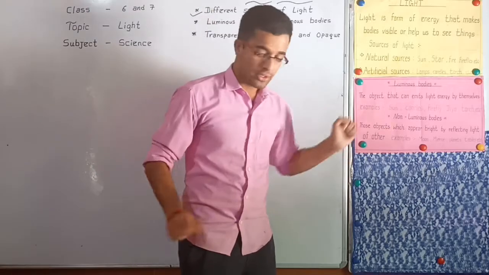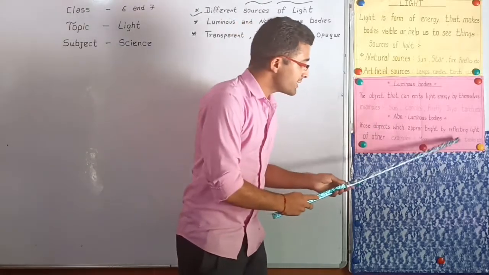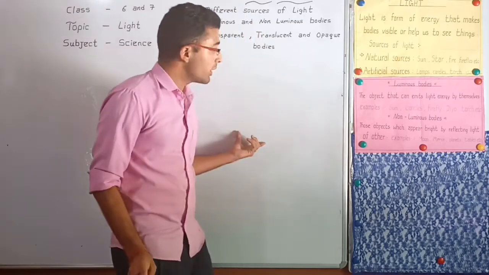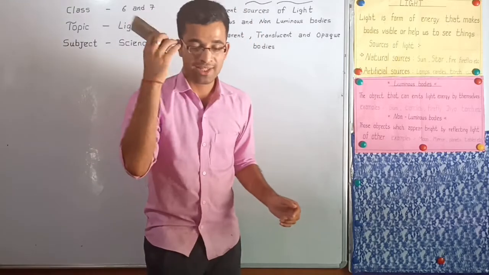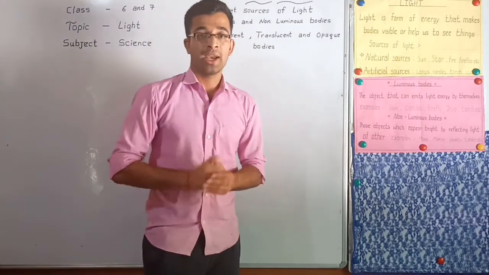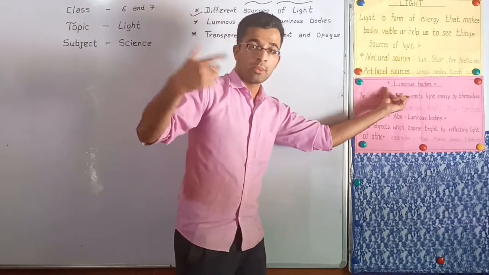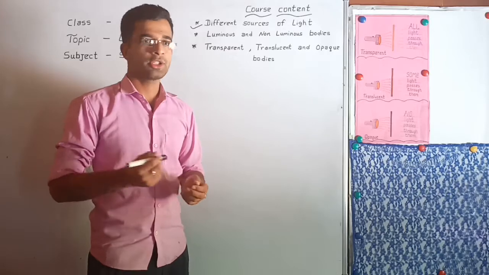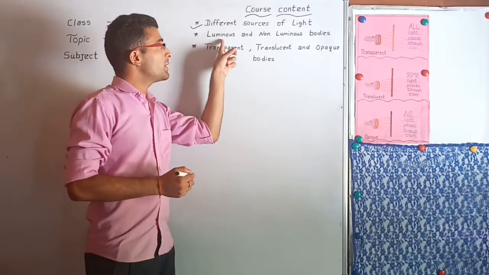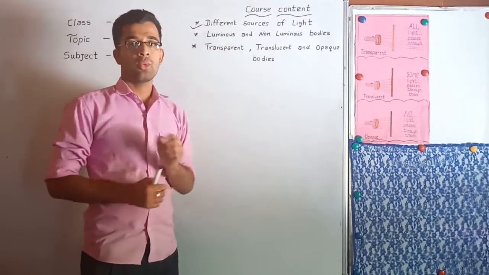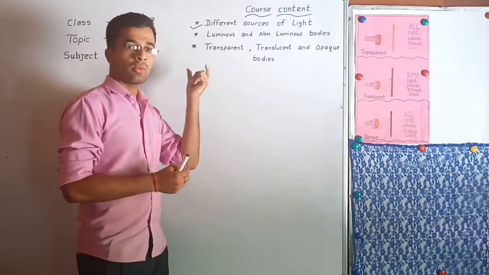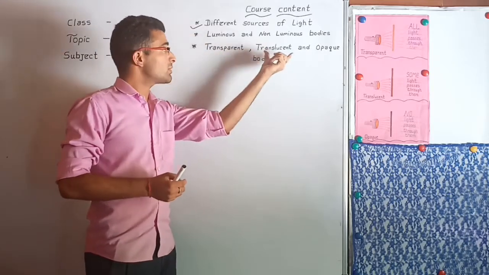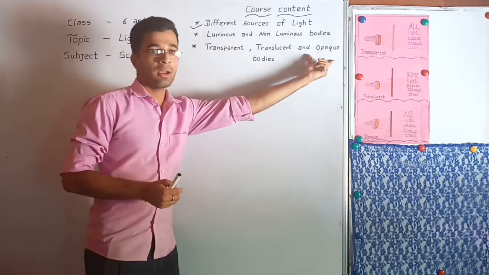In the same way, there are other examples also. Here, planets, tables, a board, a duster. These are all examples of non-luminous bodies. I hope you learned what a luminous body is and what a non-luminous body is. Okay, dear students, we have learned about luminous and non-luminous bodies. Now we are going to discuss what a transparent object is, what a translucent object is, and what an opaque object is.